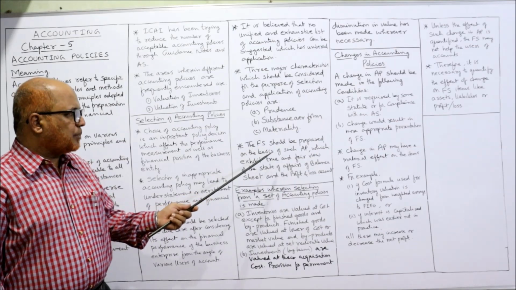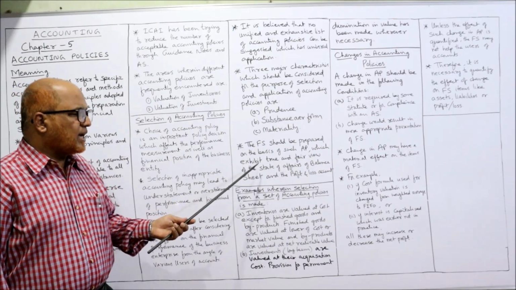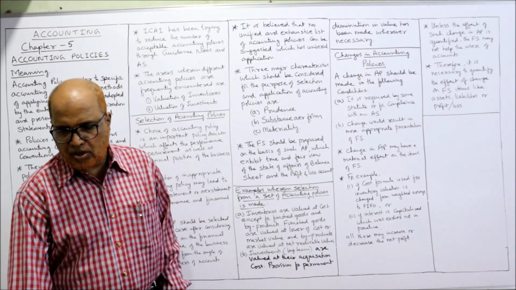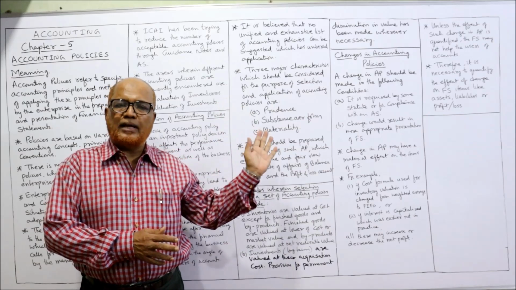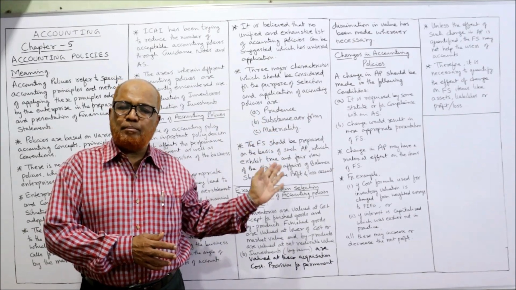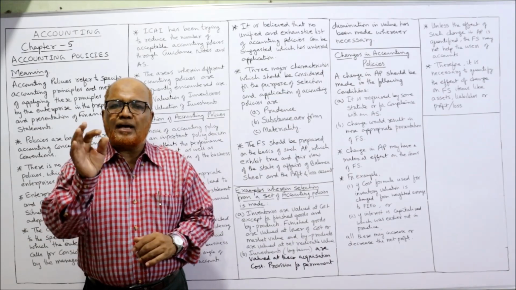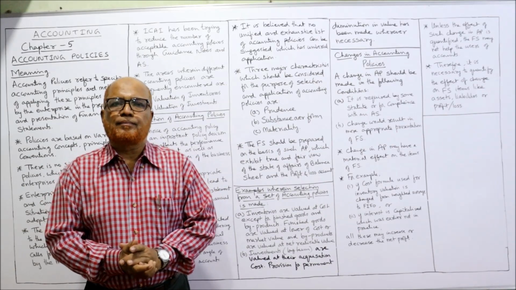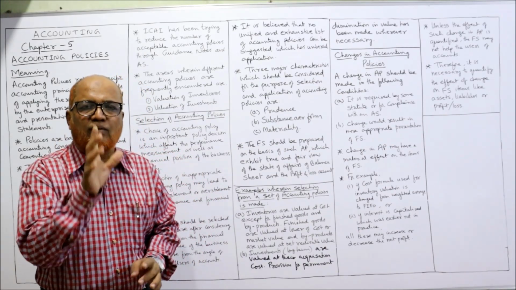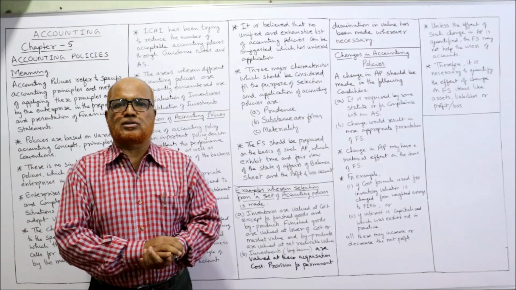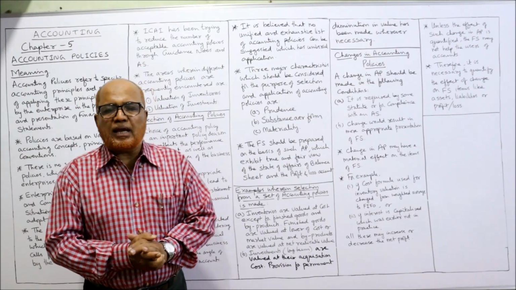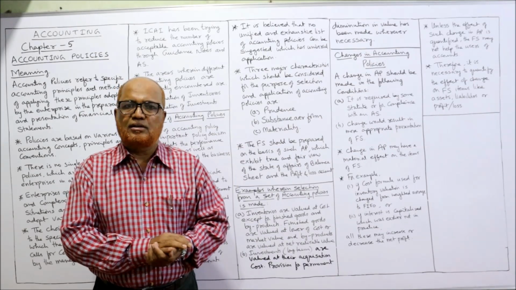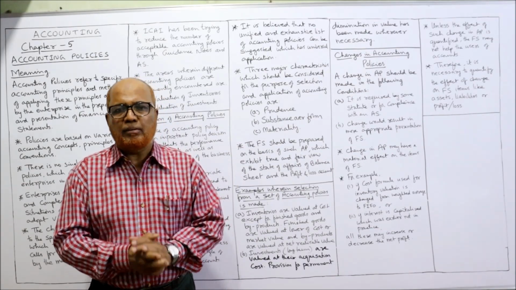Now, the financial statements should be prepared on the basis of such accounting policy which exhibits a true and fair view of the state of affairs in the balance sheet and the profit and loss account. So, considering prudence, substance over form, and materiality, the management has to select an appropriate accounting policy which should exhibit a true and fair result of the operations in the profit and loss account and should show the correct financial position, assets and liabilities, in the balance sheet. That the management has to keep in mind.